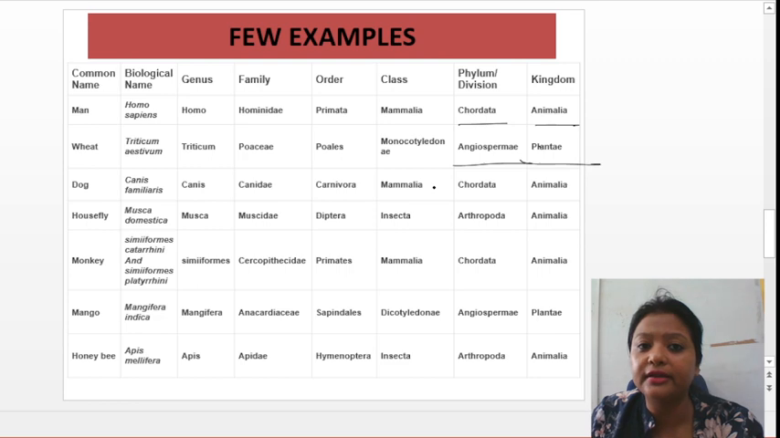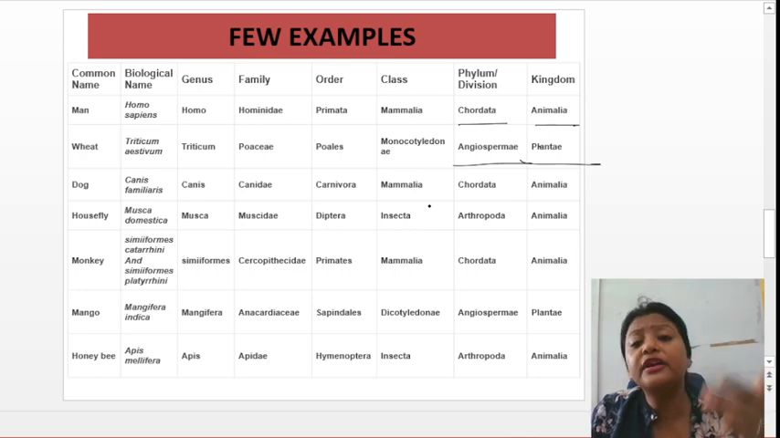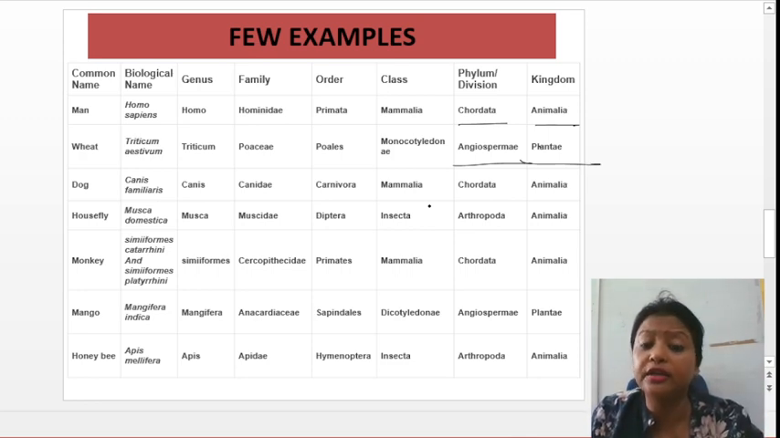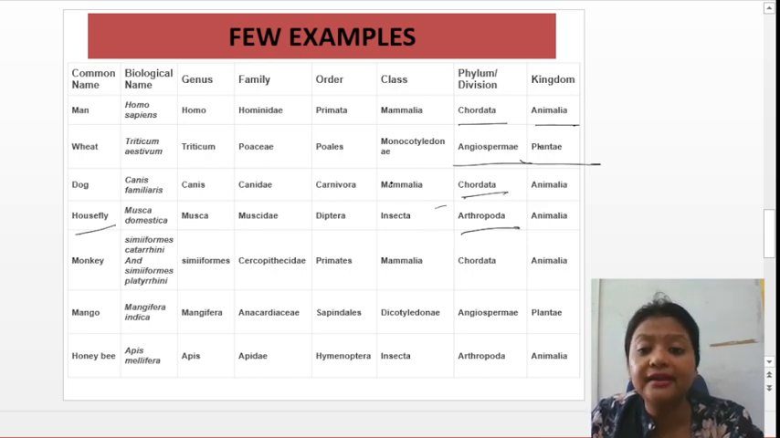Okay, we'll talk about that classification of plant and animal in a different class. So just remember that you can classify organisms into different groups based on what they are, how they are. See the characteristics, morphology. The dog comes under Chordata. But see, a housefly is an insect, so it's coming under arthropods. Basically it's the Arthropoda phylum, and the class is Insecta.